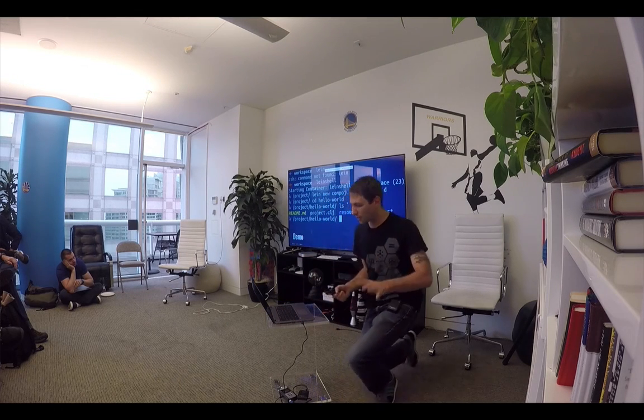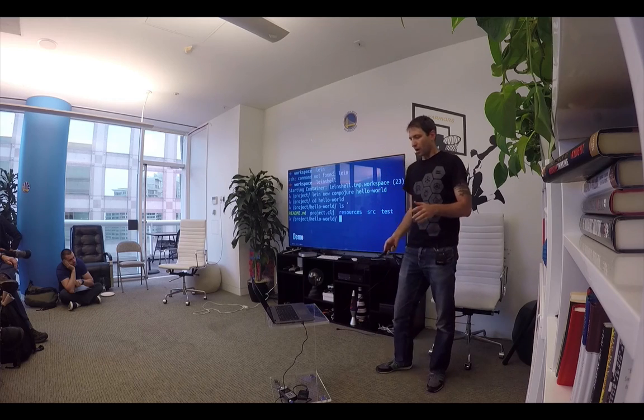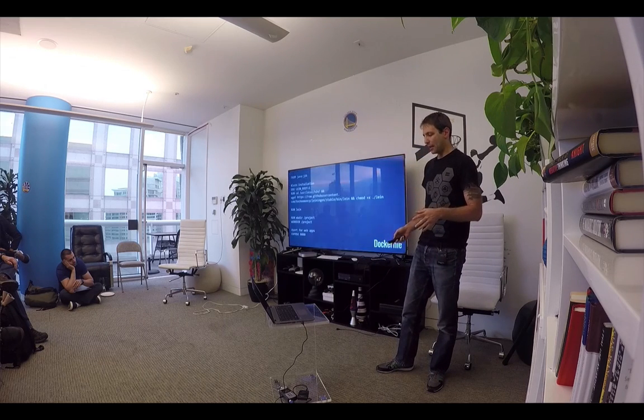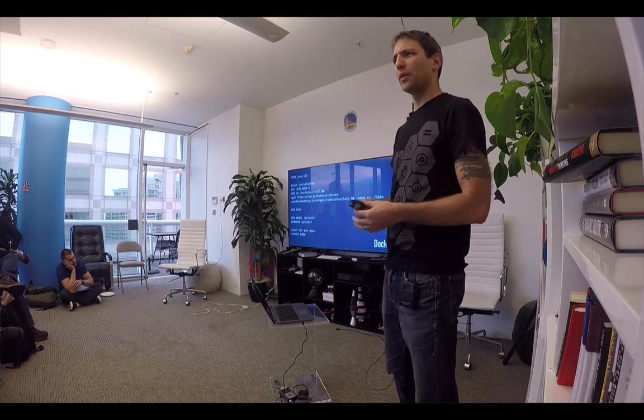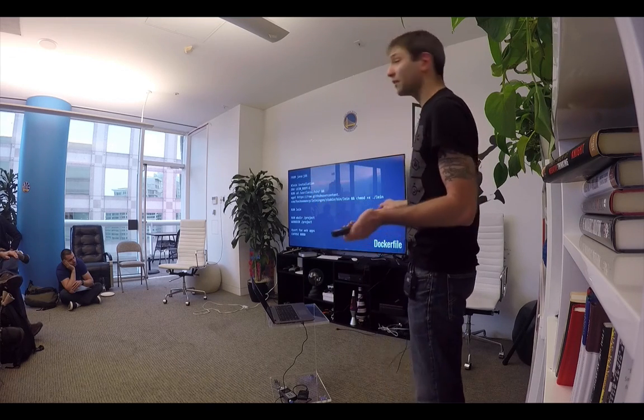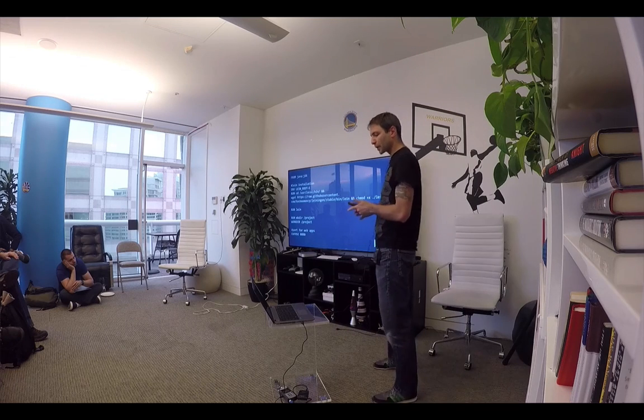Awesome. So that's really great. So let's have a look a bit at how that works. So how did we get there? So who here has written a Dockerfile? Most people. Cool. Dockerfiles are pretty straightforward if you're not used to them.